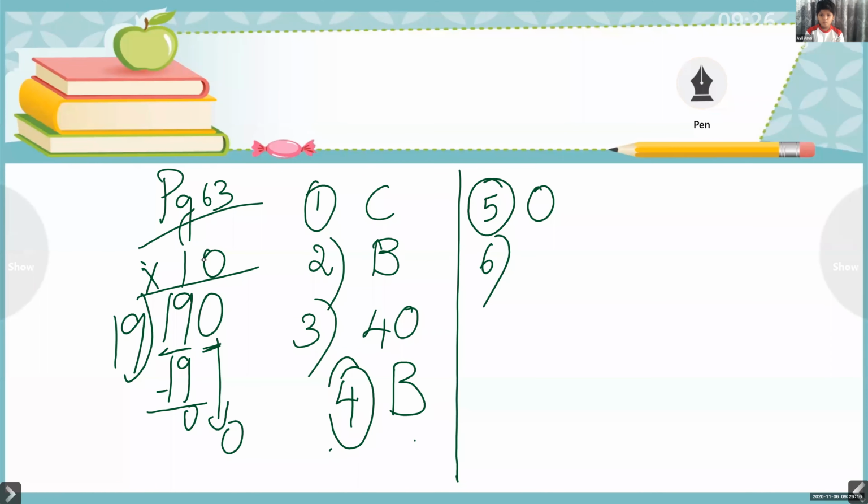Hmm. 10. The answer is 10. So option? Option D. Yes, option D. Okay.